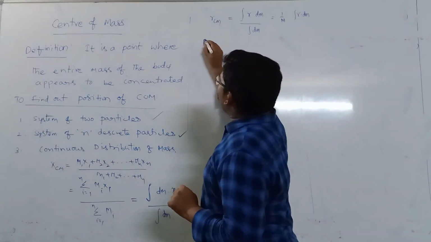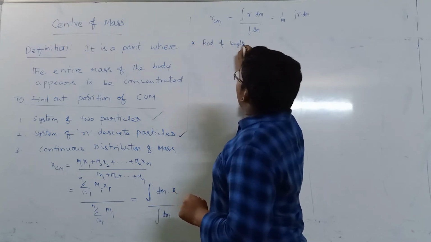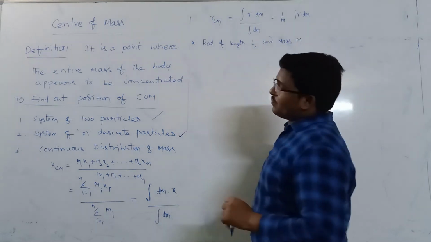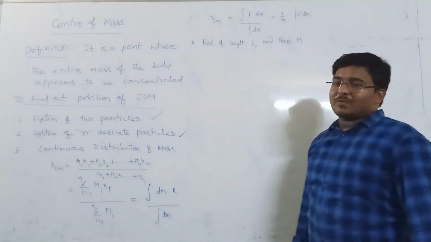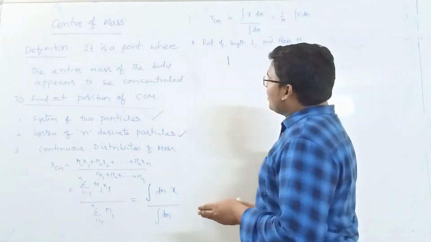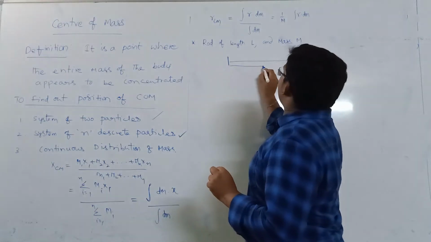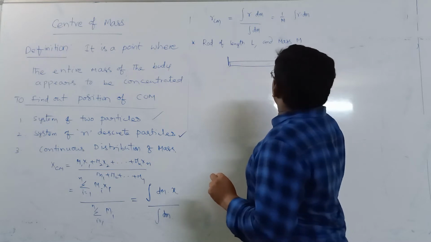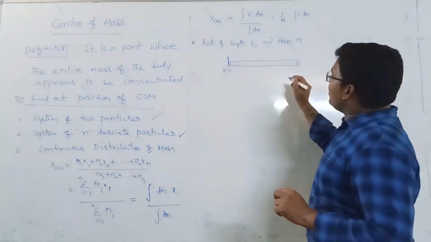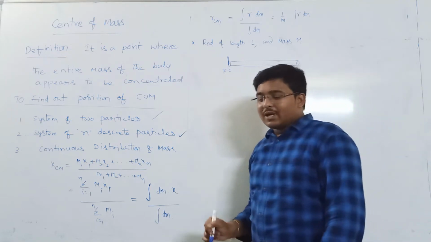Consider a rod of length L and mass M, kept on the x-axis in such a way that one end is at the origin and the other end is at x equal to L. Where will the center of mass be located?